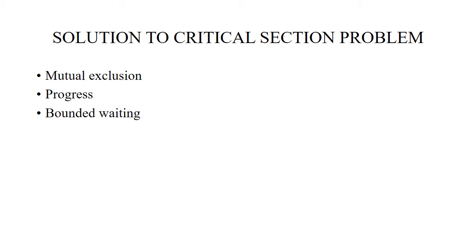Next is bounded waiting. For every process there is a bound or limit on the number of times other processes are allowed to enter the critical section after a process has made a request to enter its critical section and before the request is granted.